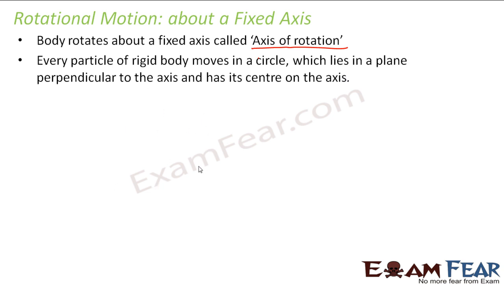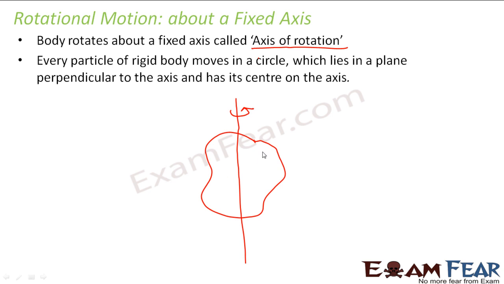Now I am talking about the particles which are there in the rigid body. Let us suppose this is a rigid body, any body, let it be any ball or something. Now let us suppose this is the axis of rotation for this rigid body. So the rigid body is rotating about this axis. There are so many particles which are constituting this rigid body. So how is the motion of these particles?